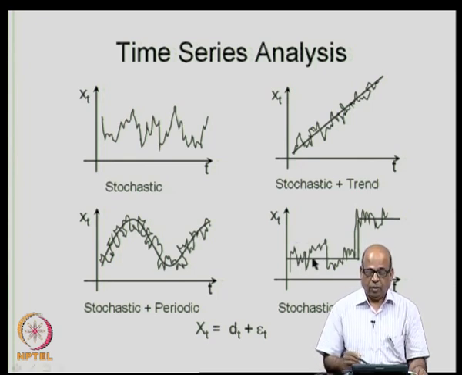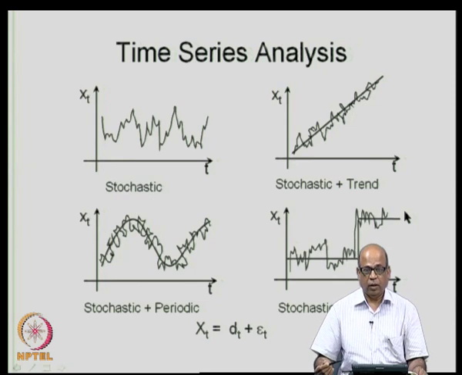Then the hydrology starts operating at a different level altogether. This may be either a jump or a drop. What was operating at this level on an average starts operating at certain other level on an average. So, you have a stochastic component and a jump component in this.